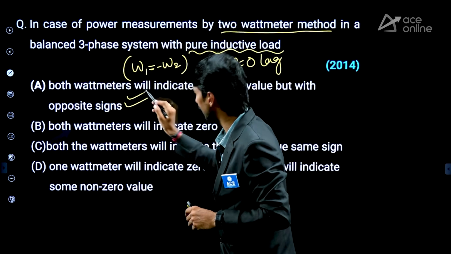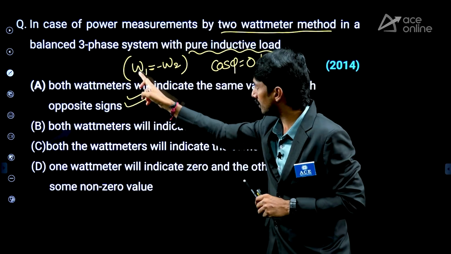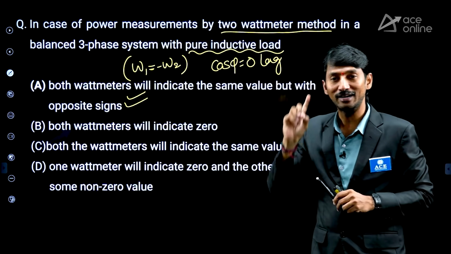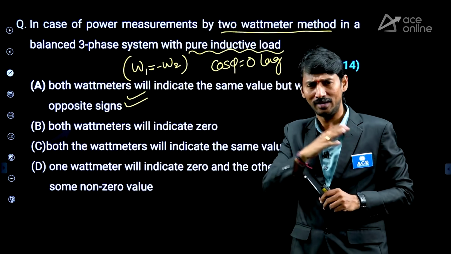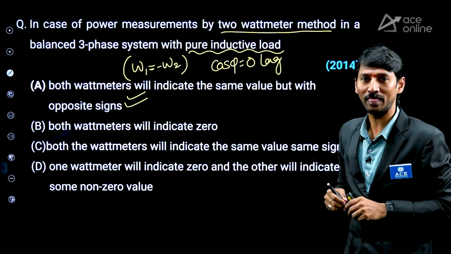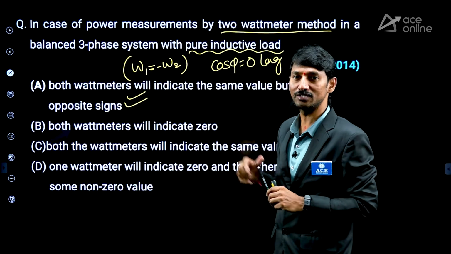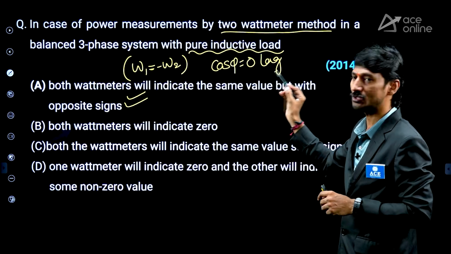Yes, this is correct. That's why in the topic also we have seen the 5 points there, definitely one question is possible. I told you, in different competitive examinations this is the question from that model only. I gave you 5 points. This is the 5th point: W1 is equal to minus W2, the power factor will be 0.